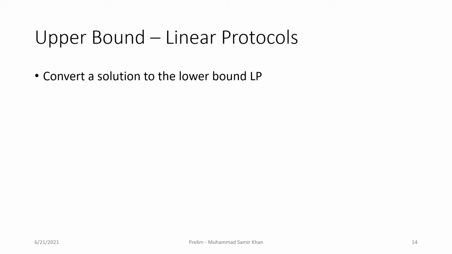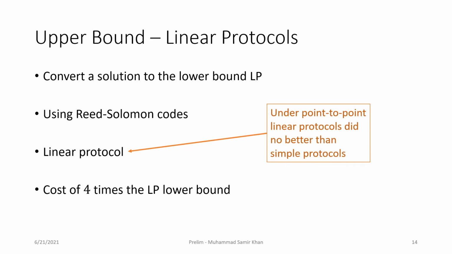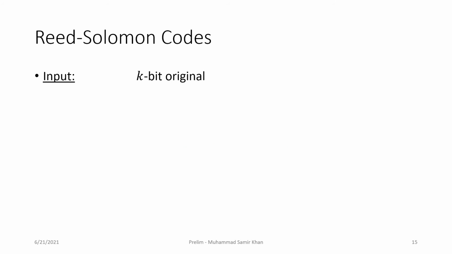To construct linear protocols, we will convert a solution of the lower bound LP using Reed-Solomon codes. These will be linear protocols that come within a factor 4 of the LP-based lower bound. Again, for contrast, under the point-to-point model, linear protocols did no better than simple protocols. But under the local broadcast model, we are able to show that linear protocols do perform better than simple protocols.